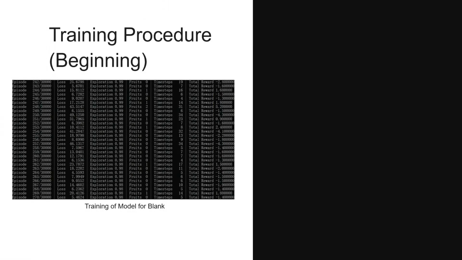So this is the interface when we do the model training. The criteria that we focus on for the performance is, first, the total rewards. The training algorithm teaches our model to get the maximum of it. And the second, the fruit eaten, which is the score of playing snake.